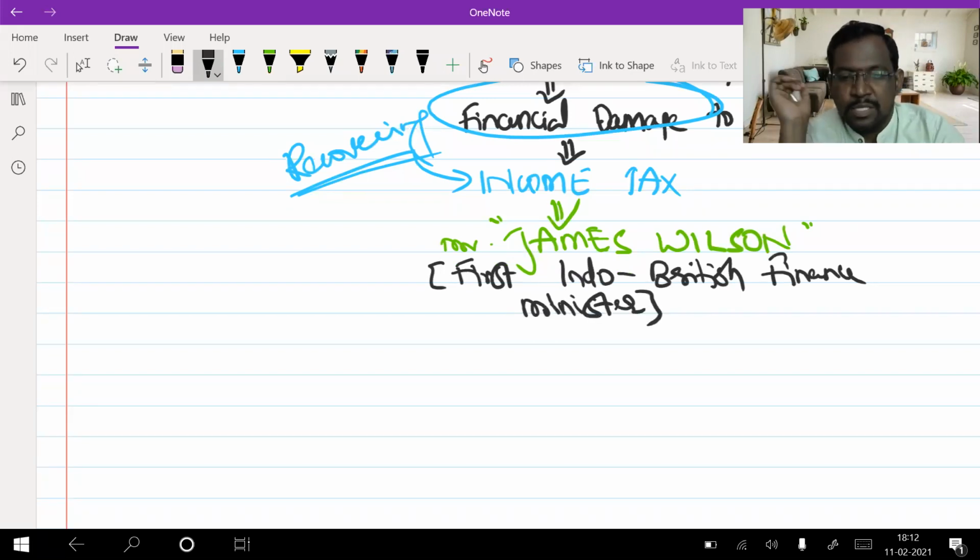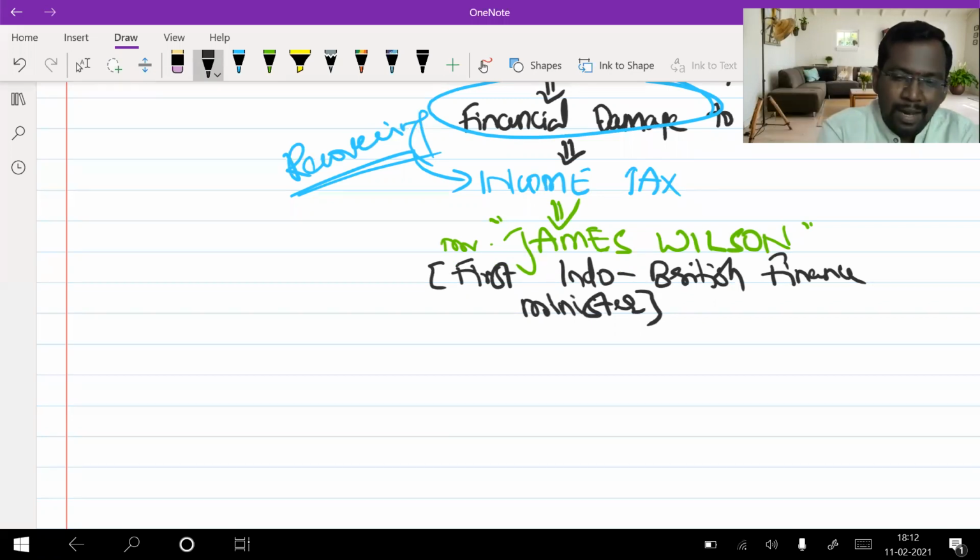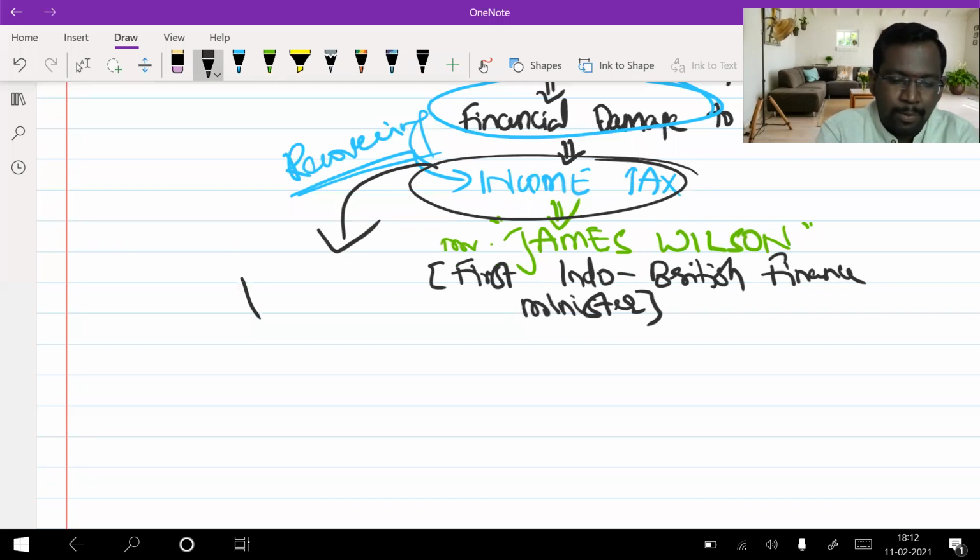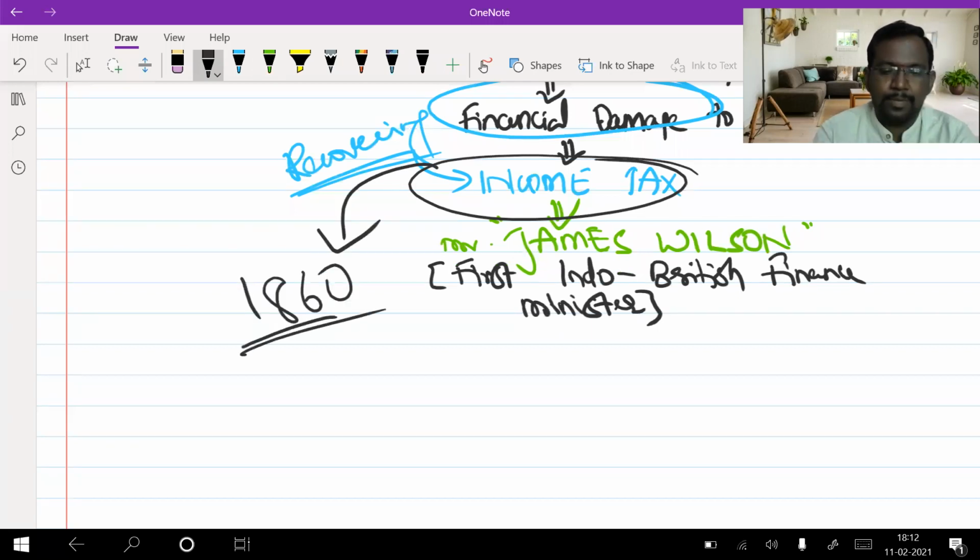Mr. James Wilson is the person who introduced the concept of income tax in India, and it came into the picture in the year 1860 for the first time. In 1860, Mr. James Wilson, the first Indo-British finance minister, introduced the concept of income tax in India.